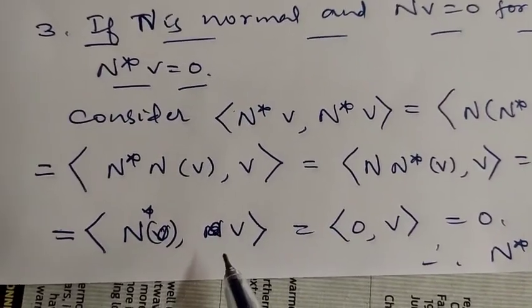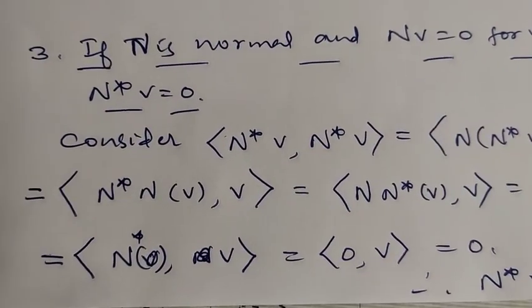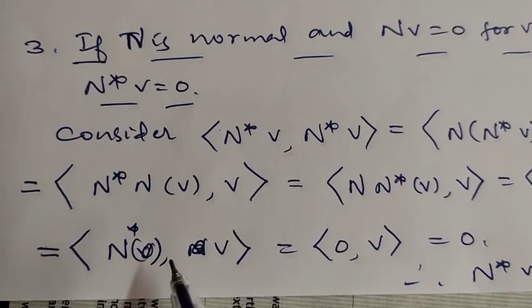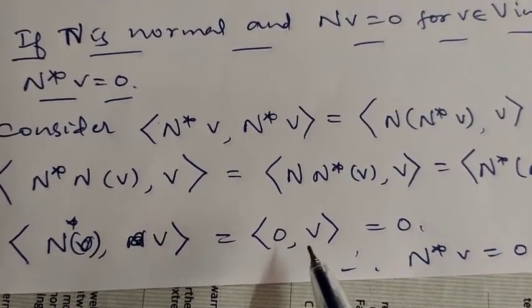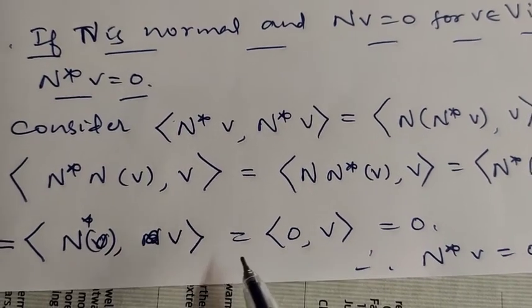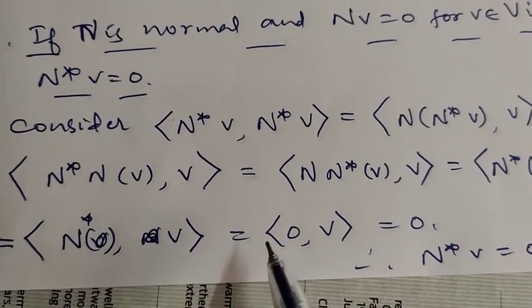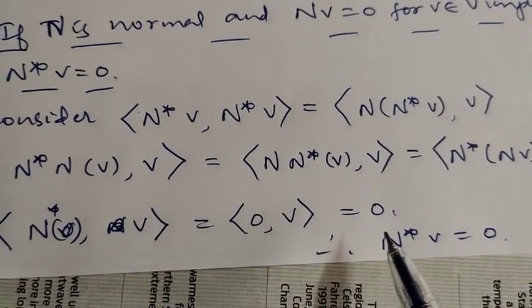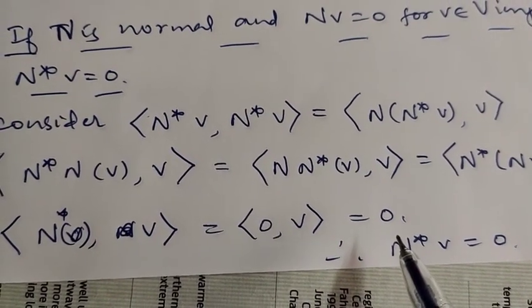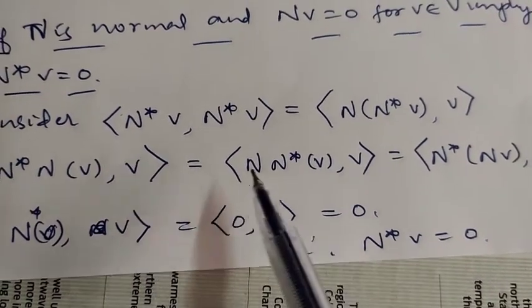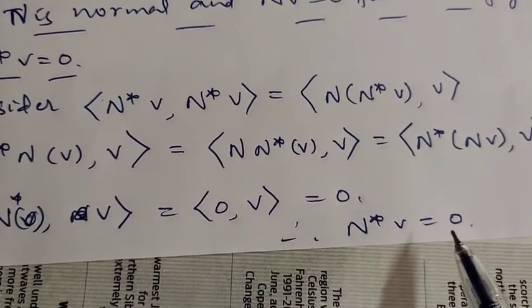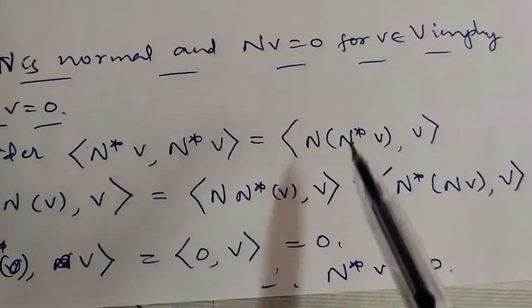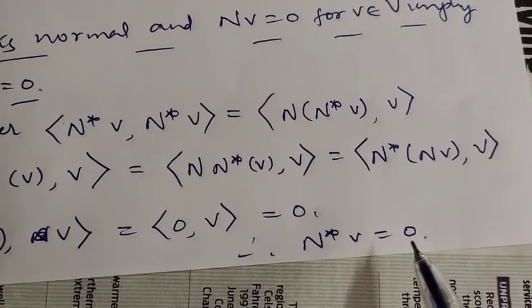Since N of v is 0, this is N star of 0 comma v. N star of 0 is 0. So 0 comma v is equal to 0. Understand now? So N star of v comma N star of v is 0, which means N star of v is 0. If N of v is 0, N star of v is also 0.